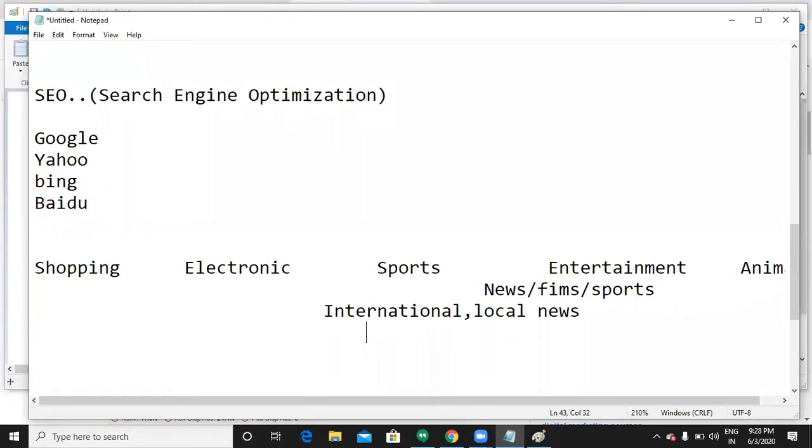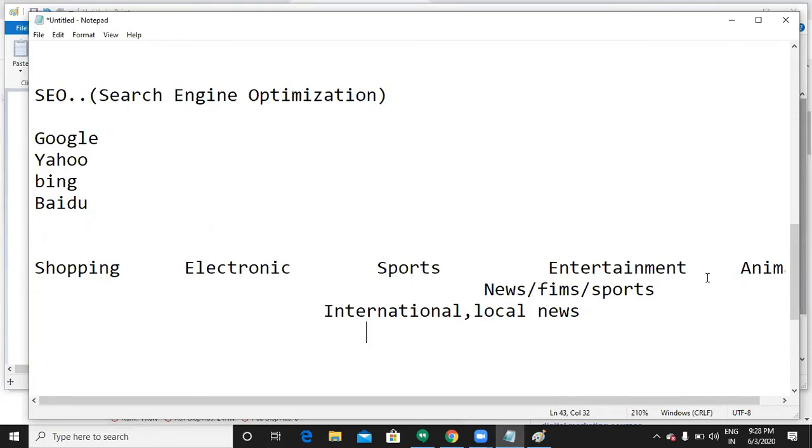Now let us say Ramya has a website where she writes blogs on beauty things. Under which category will it be stored? She was trying to write some beauty blogs. Fashion, yes. Google also has a fashion category it will be stored under. So indexing simply means organizing data in a sequential manner.